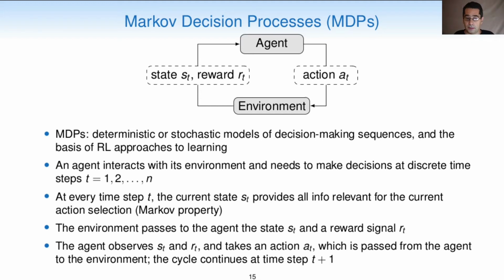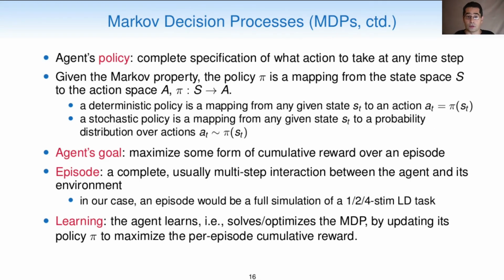At every time step t, the current state, s sub t, provides all the information relevant for the current action selection. This is the Markov property. The environment passes to the agent this state and the reward signal r sub t. The agent observes the state and the reward, and then takes an action a, which is passed from the agent back to the environment, and then the cycle continues at time step t+1. The agent's policy is a complete specification of what action to take at any time step. Given the Markov property, the policy pi is a mapping from the state space S to the action space A.